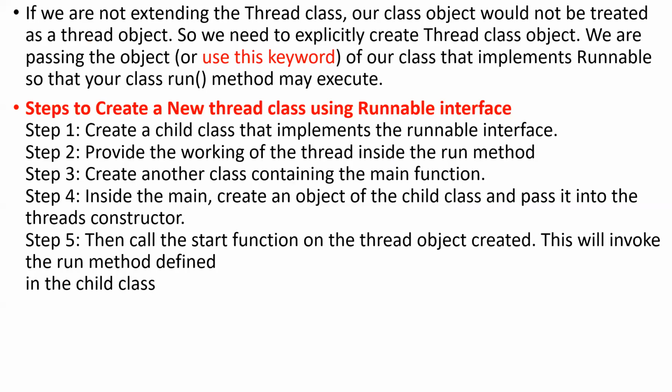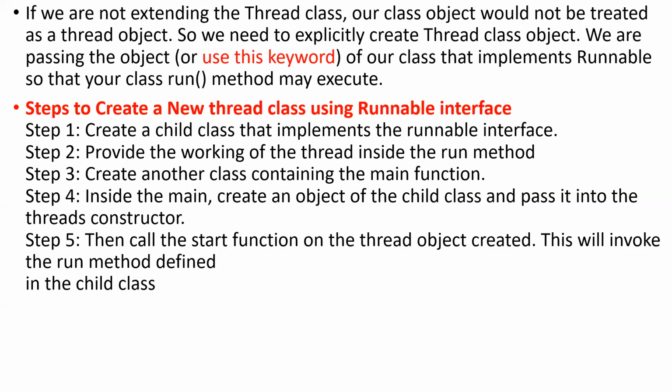Next, we have to create one main thread in some other class or the same class. After creating that main thread, we have to create one object of the child class. That object must be extended from the Thread class, then only it will become a thread. Otherwise, it won't be considered a thread; it would be assumed to be just a simple object.